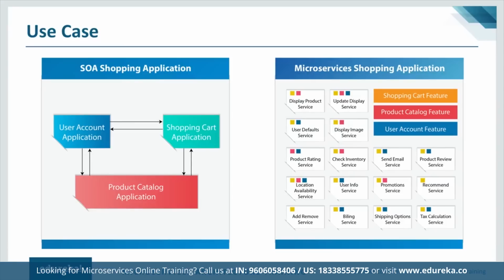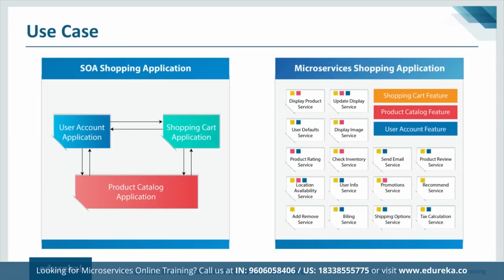But in case of microservices shopping application, each of the different tasks that these services provide, those tasks are broken down into smaller fine-grained services. So here we have feature level services where shopping cart is one feature, product catalog is one feature, and user account application is one more feature. But in case of microservices, we have a separate billing service. For shipping, we have a shipping options service. We have a tax calculation service, right? So the different tasks in this particular feature, it's broken down.